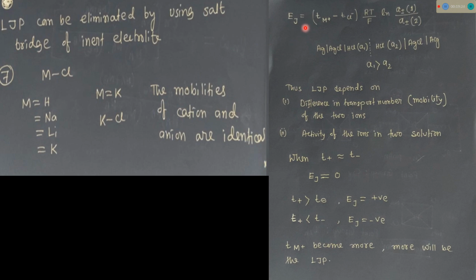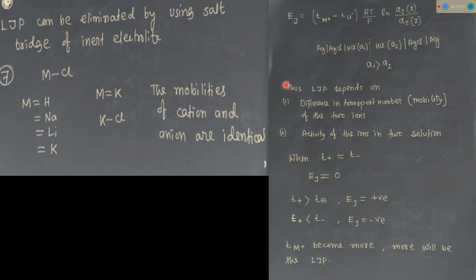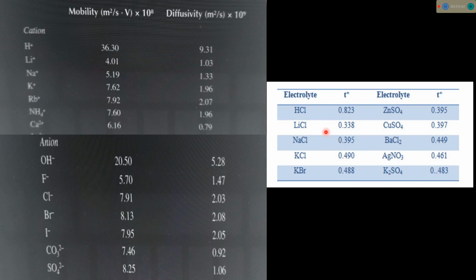So if we use HCl as electrolyte, then the liquid junction potential will be highest. You can see the data. If we put 0.83 in these equations, then T Cl minus has some transport number, and this value will be highest for HCl. For lithium, sodium, potassium, the transport number increases as size increases. So this is a somewhat contradictory result. See, in the case of mobility also.